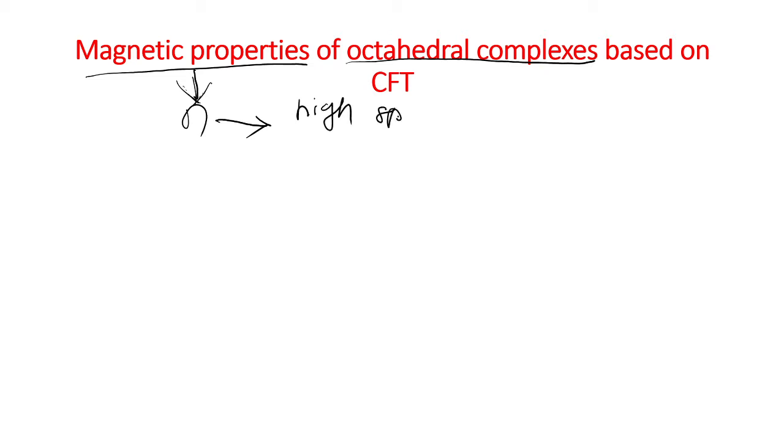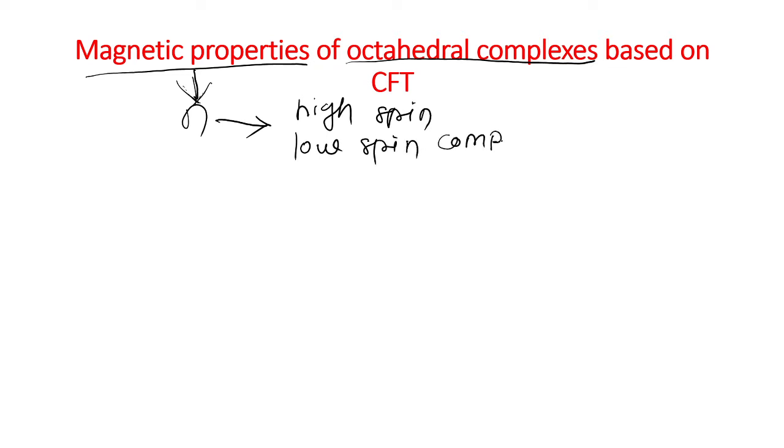We know that the magnetic properties depend on the number of unpaired electrons, that means n. This number of unpaired electrons in the complexes, when we apply it to octahedral complexes, determines the magnetic moment or the magnetic susceptibility. The value of n depends on the number of unpaired electrons for octahedral complexes. It depends on high spin and low spin